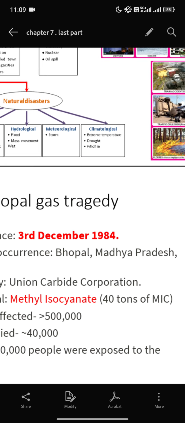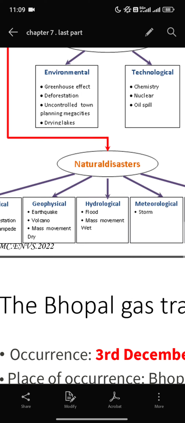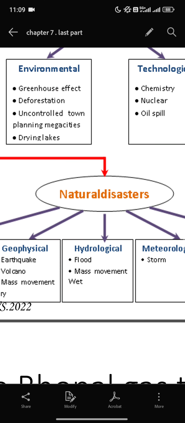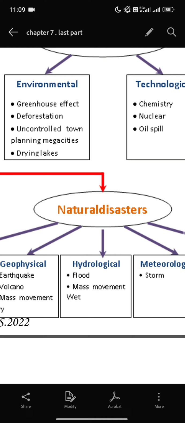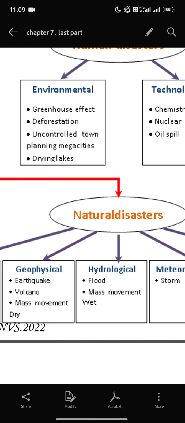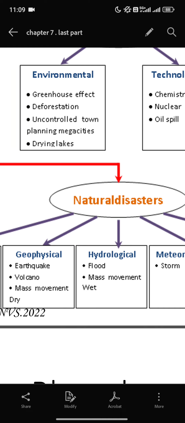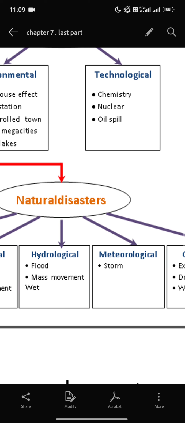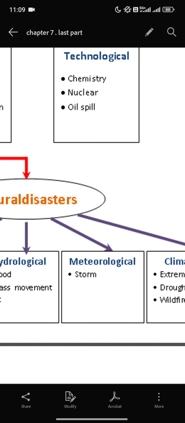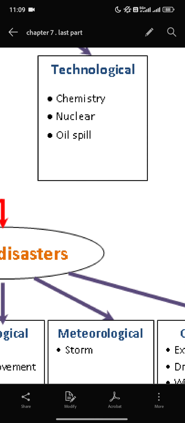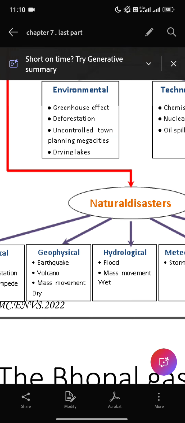In environmental disaster, we have the greenhouse effect, deforestation, uncontrolled town planning, megacities, and drying lakes. Greenhouse effect means the carbon dioxide effect, sorry, chlorofluorocarbon, CFC, that effect. Deforestation is the cutting of trees. Uncontrolled town planning, megacities means the cities are growing uncontrollably, and then drying of lakes. Then we have technological, like chemical, nuclear, oil spill. So these are technological. Next we go to natural disaster.